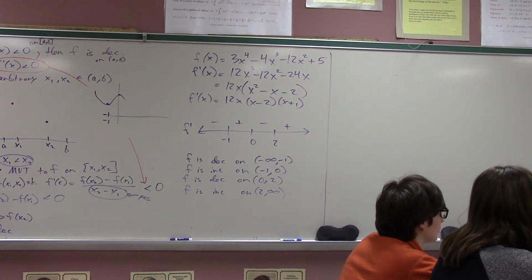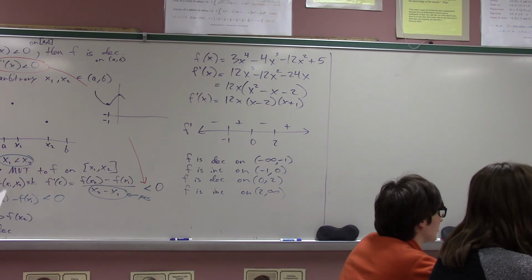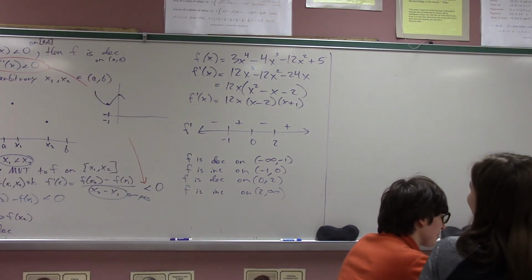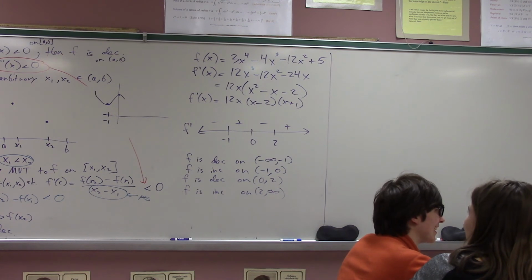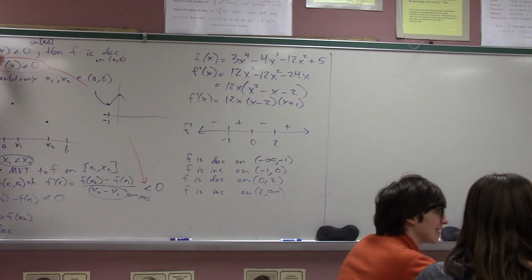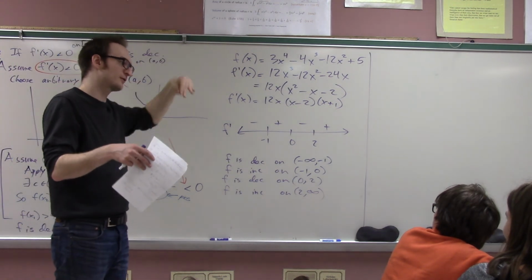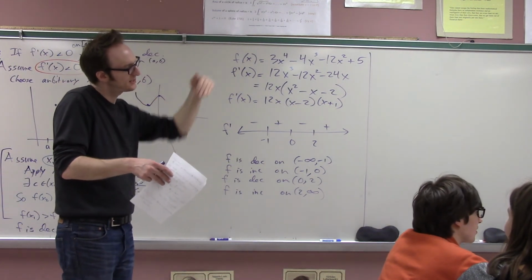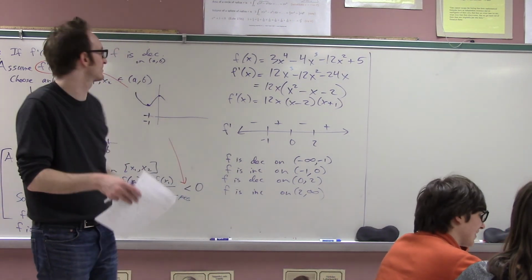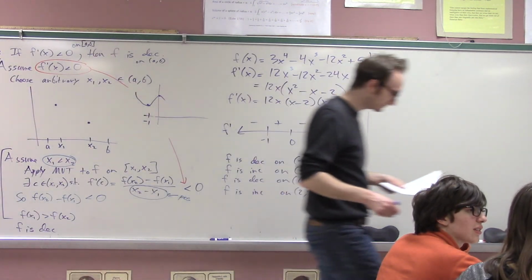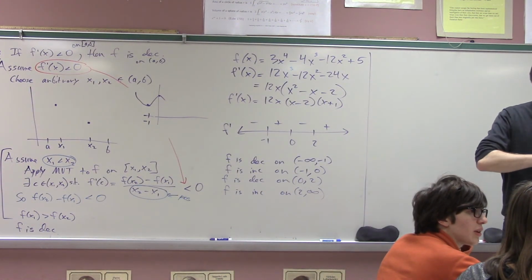Okay, so how is this different from what we've been doing? Is this just like a proof? Yeah, it's a proof that everything we've been doing is correct. We have kind of been assuming that when the derivative is negative, the function is decreasing, but in some intuitive, curve-sketching kind of way, like it feels like it's going down. This is just proof of that fact, right?